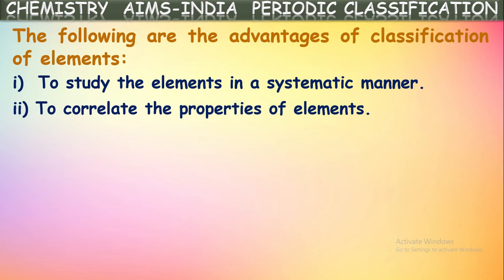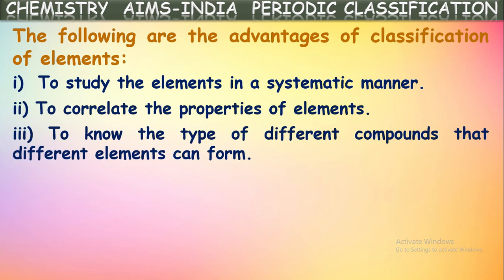Next, we can correlate the properties of the elements when they are batched. If we know the properties of one element in a group, the same properties can be correlated with the other elements in the same group. And we can even know the type of different compounds that different elements can form. The elements classified into one batch will form almost similar types of chemical compounds, and they react with other elements in a similar way. By this correlation, we can remember the properties of all the elements present in the same batch very easily.